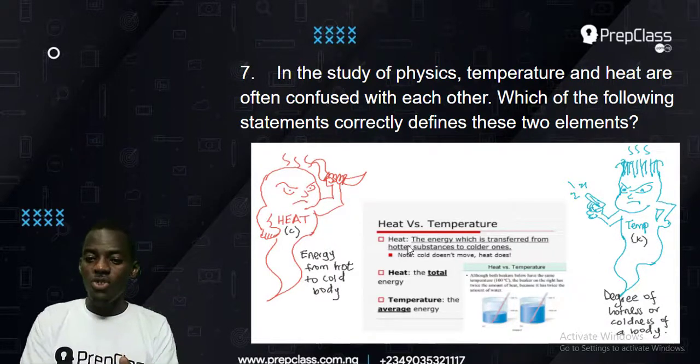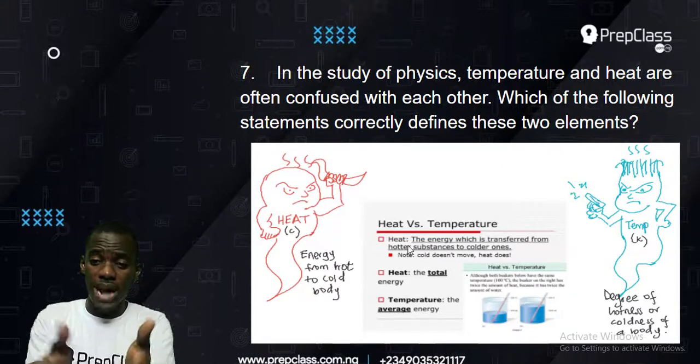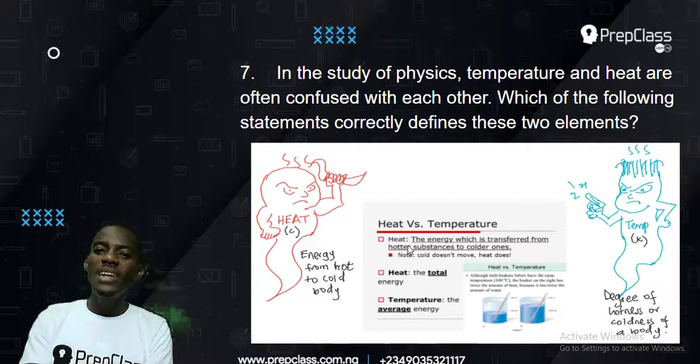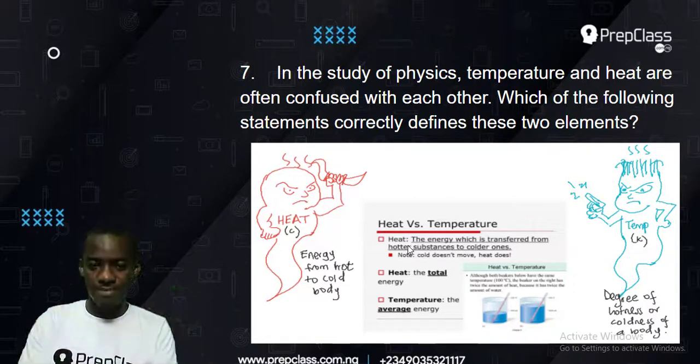Do you get that now? So two materials can have the same temperature, like these two, 10 Kelvin, 10 Kelvin. But because one is larger, it has more heat. That means it takes more heat to bring the larger one to 10 Kelvin than the smaller one.